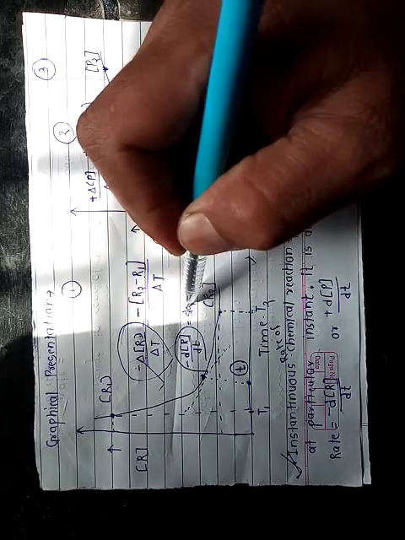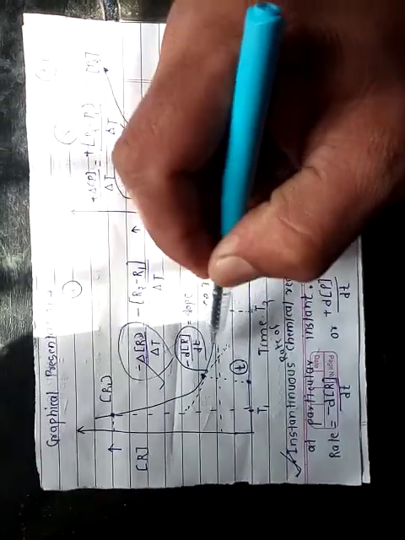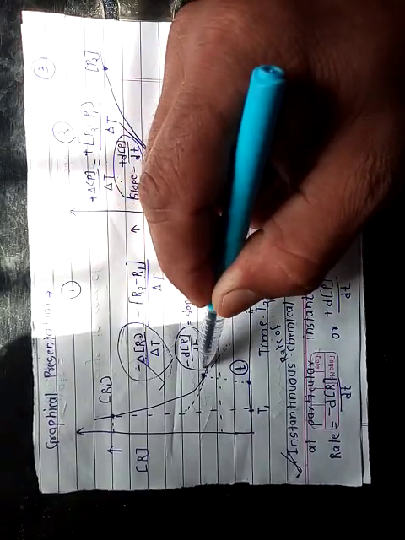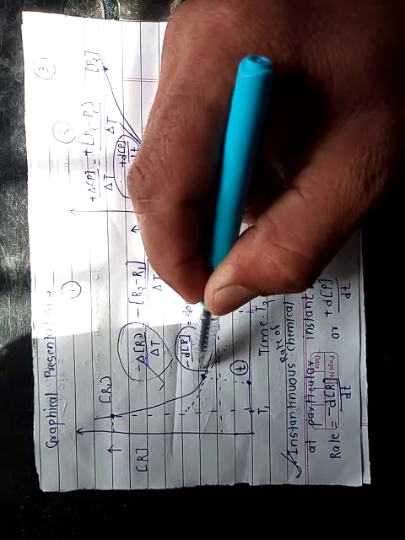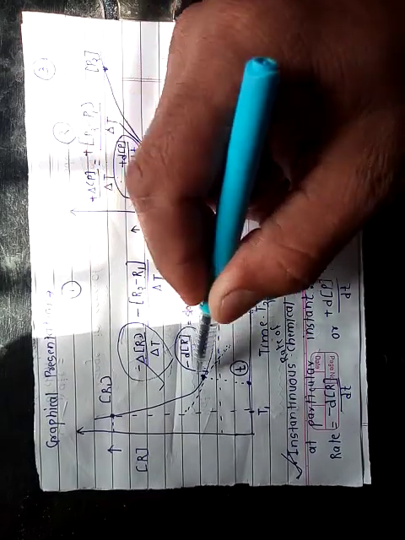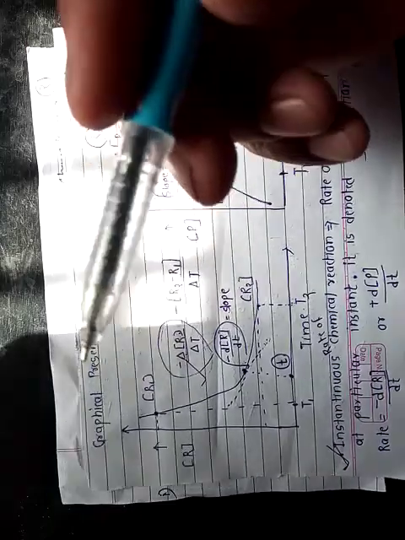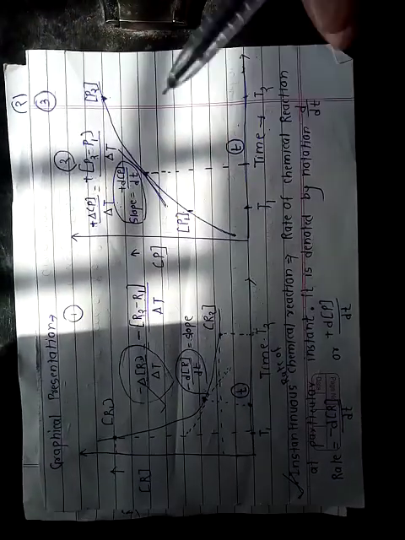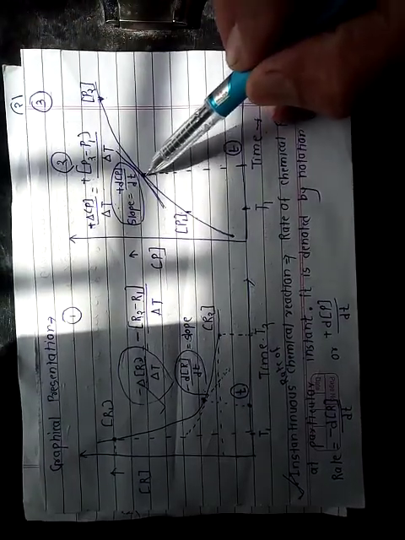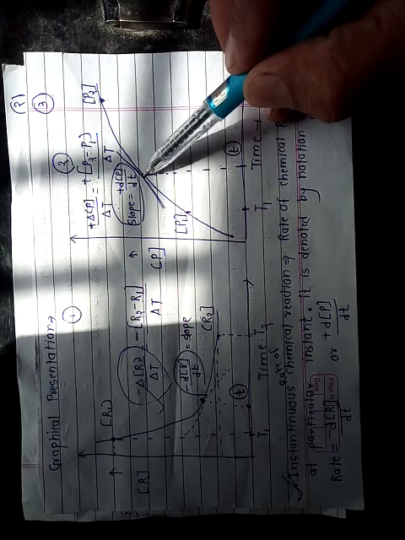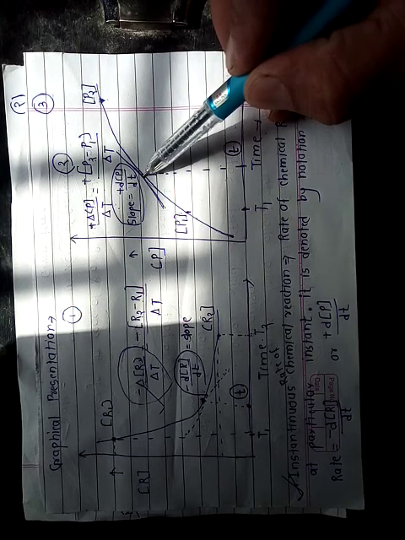Then the slope of that tangent gives the value of instantaneous rate of chemical reaction in terms of reactant concentration. Same we can tell for the instantaneous rate of chemical reaction in terms of product concentration.